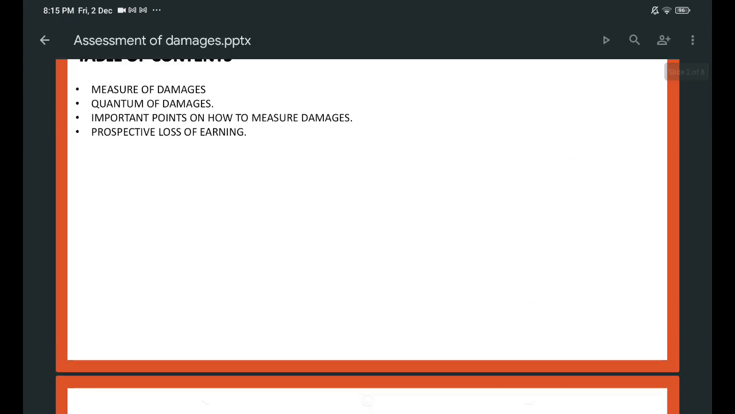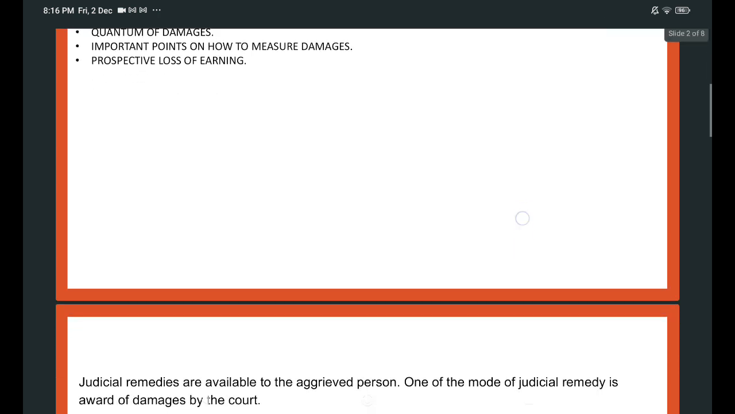Measure of damages, quantum of damages, how to measure damages, what is prospective loss of earnings. All these subjects we are studying today.